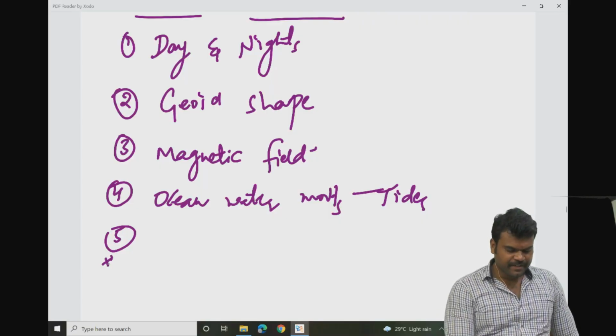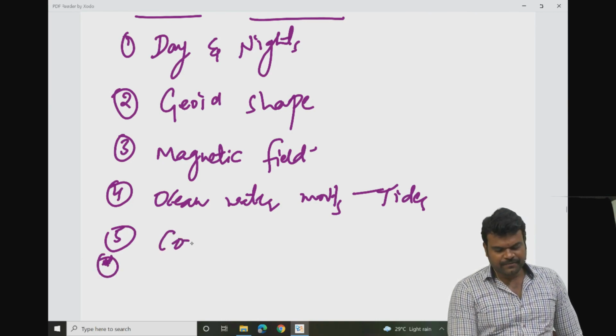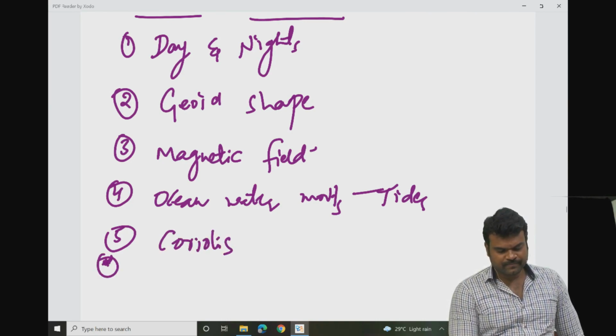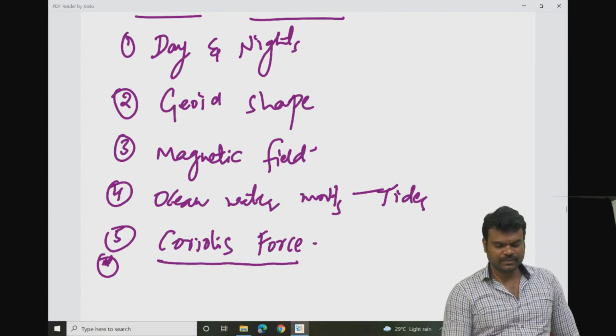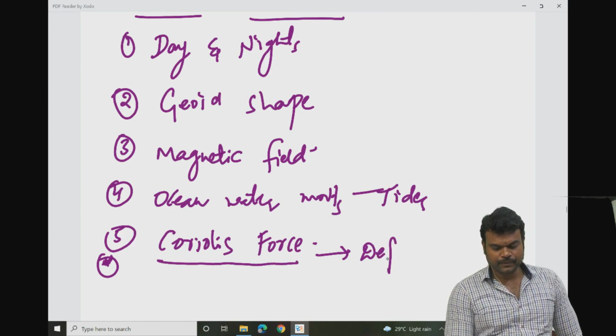This is a very, very important concept: the creation of Coriolis force, which is a deflective force.